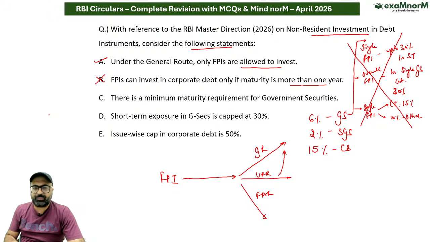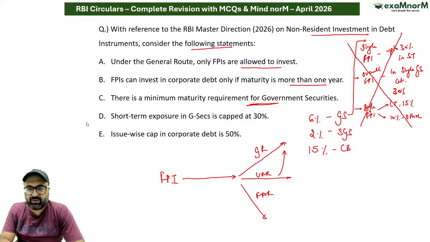Say yes or no. There is a minimum maturity requirement for government security. For minimum maturity requirement in case of government securities, that is correct. You're wrong. Tell me, you people can answer. I want you guys to answer. Think of it.